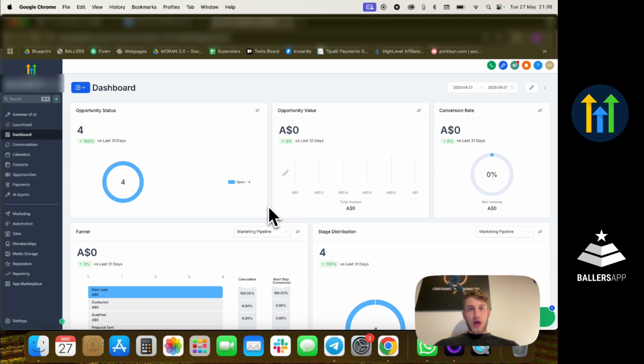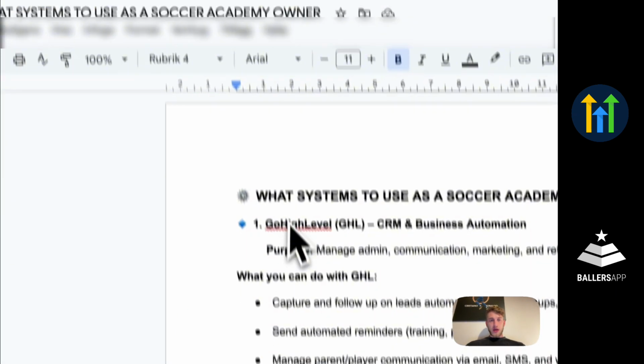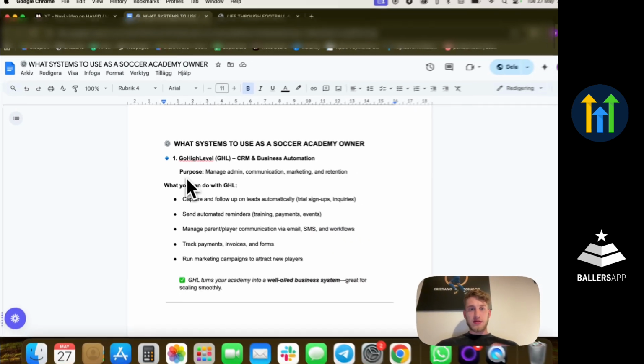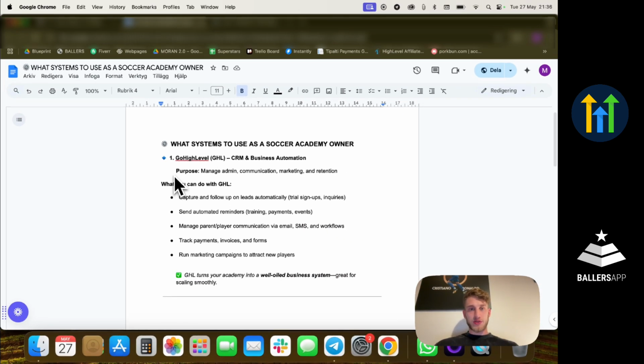I'm going to be covering some of the main functionalities of this system and how it helps me streamline the operations and the management of academies worldwide. Currently I've been working with probably 10 to 12 academies, helping them do all of these things.